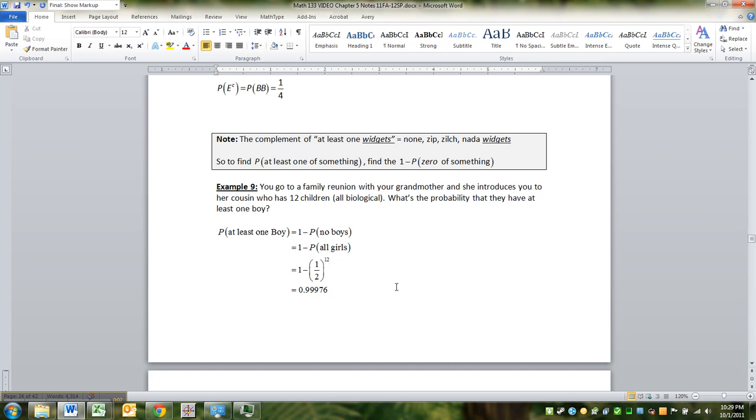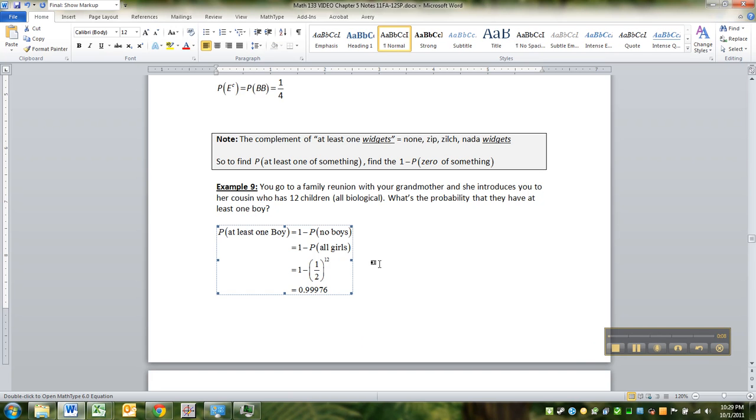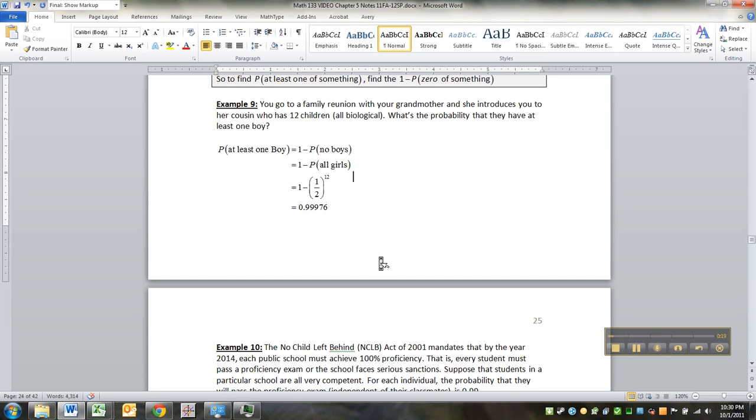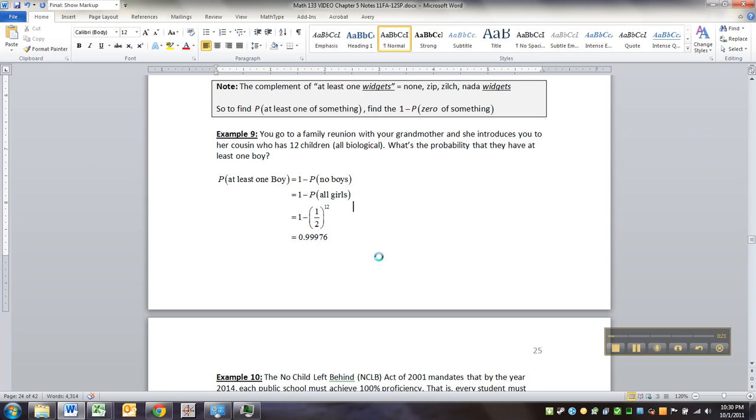I wanted to make one more comment about this problem before we move away, which is that this has some really big implications for us. The probability of having at least one boy is really, really high. The chances of all girls, which now that I think about it, it was a friend of my grandmother's that I went to this party with, but still, they had 12 girls, and the chances of that are just really, really, really low, namely